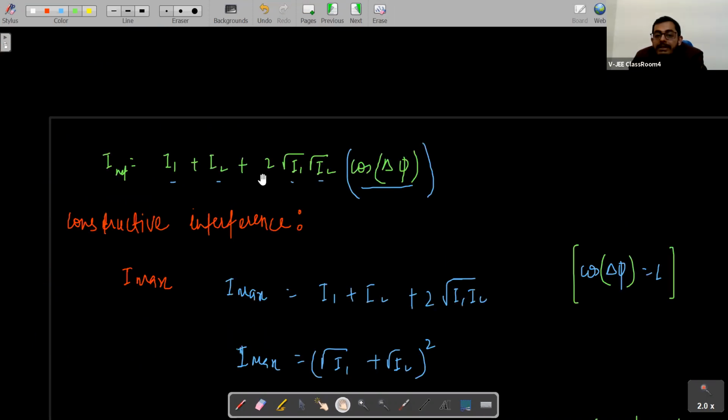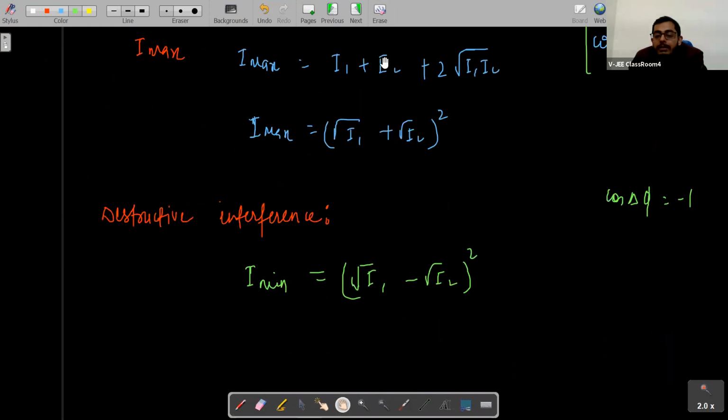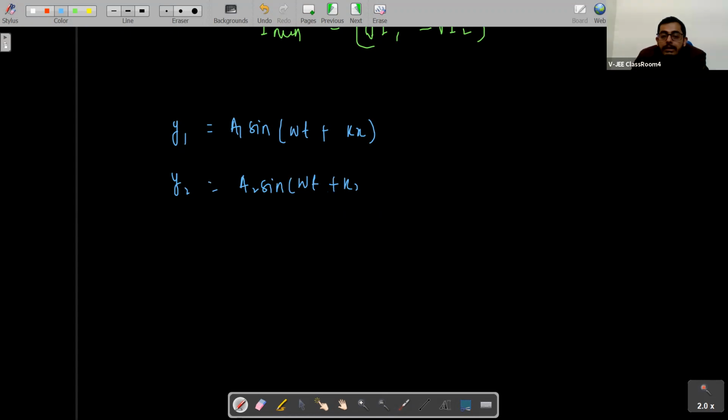Say I am taking two waves, students: y1 is a1 sin(omega t plus kx), and y2 is also equal to a2 sin(omega t plus kx). The amplitude is different, the phase is the same. We are taking these two waves now.